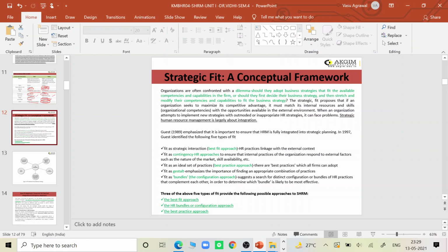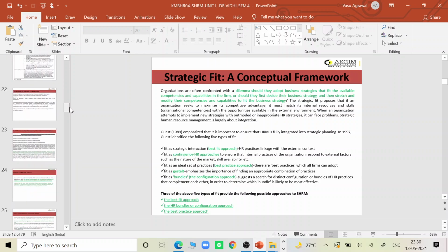It may be the best fit approach, the contingency HR approach, the best practice approach, the gestalt approach, or the bundles approach. Out of all these 5 approaches, 3 are the main. In our first lecture, we discussed the best fit approach, and today we are going to discuss the HR bundles or the configuration approach. So let's start with the discussion.